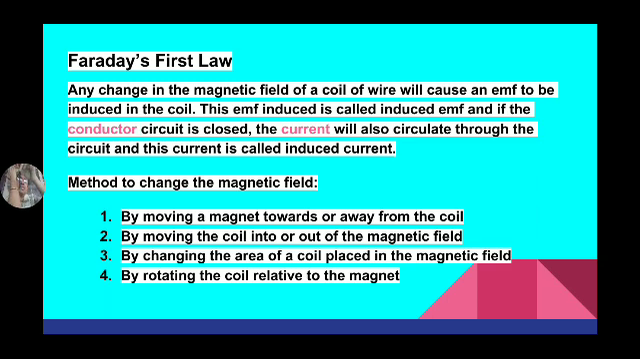So, see, this entire coil is a conductor. Now I am keeping the entire coil in the magnetic field. Now I am keeping a portion of the coil in the magnetic field. That is changing the area of a coil placed in the magnetic field. So by all these methods, by rotating the coil relative to the magnet, or both moving like this, by adopting any one of these four methods, we can change the flux linking with the coil.